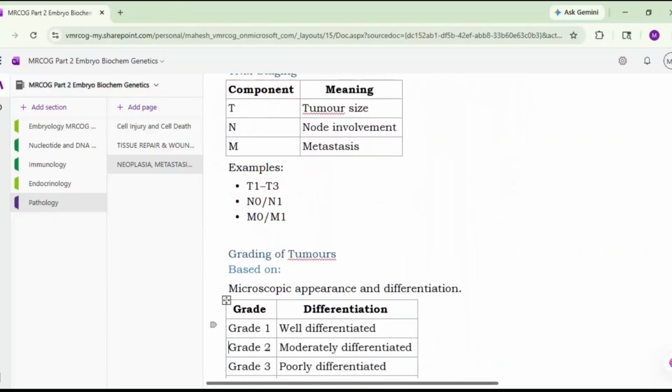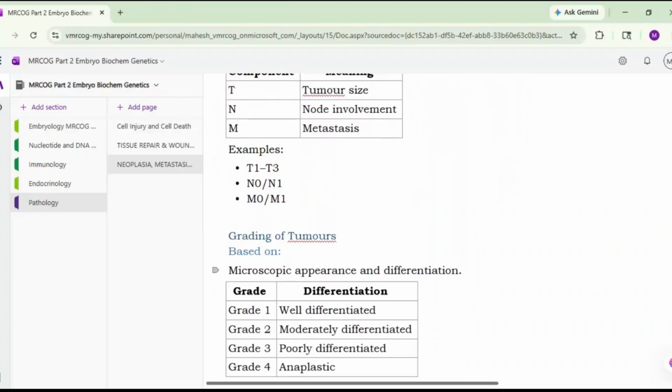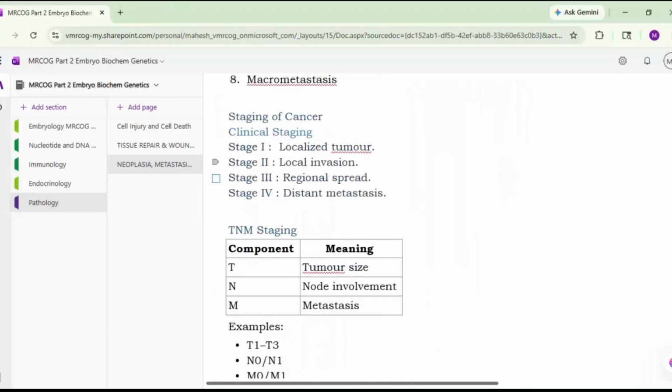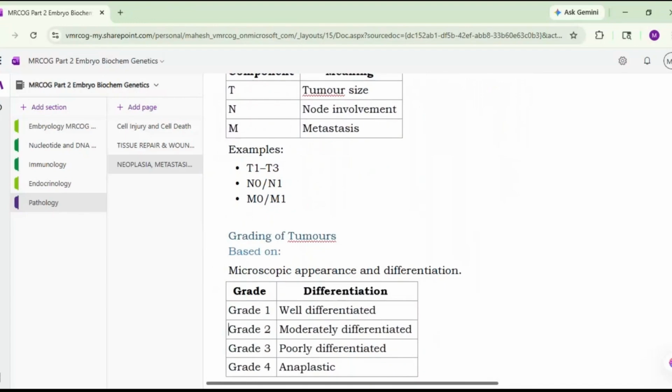Okay, so next is grading. Now there is a difference between the staging and the grading. Staging is the spread of the tumor, while grading is the microscopic appearance and the differentiation. So please, these are two different concepts, staging and grading. Okay, staging is the anatomical spread, while grading is pathological differentiation. So these concepts you should remember. Based on the microscopic appearance and differentiation, it may be grade 1, that is well differentiated, grade 2, that is moderately differentiated, grade 3, that is poorly differentiated, and grade 4 is anaplastic.